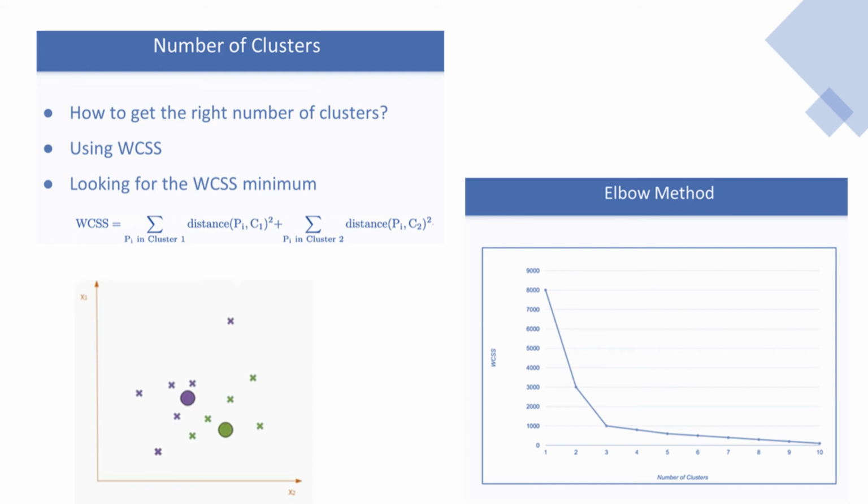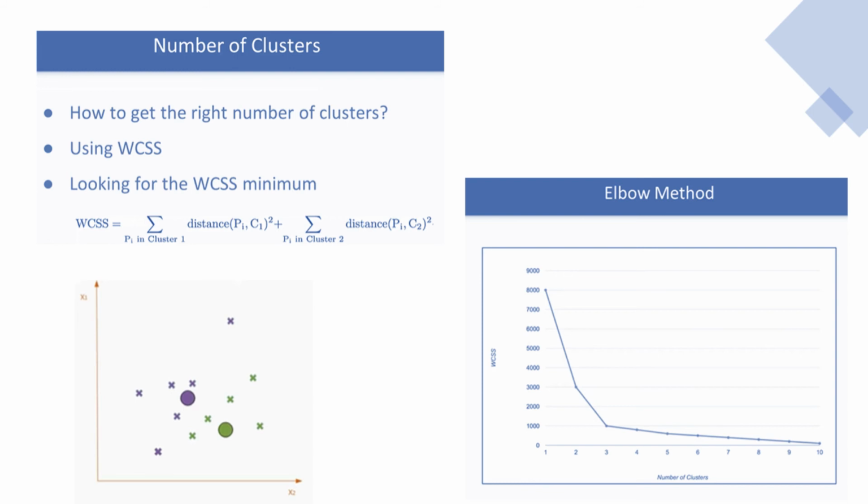What we will do is calculate the Euclidean distance for every point from this centroid, and then we will sum them up, and we will do the same thing for the second cluster. Basically, we will calculate a Euclidean distance for every point in the cluster to its centroid, and then we will add them up to the previous results that we got from cluster 1. And that is how we will calculate the WCSS value for two clusters.